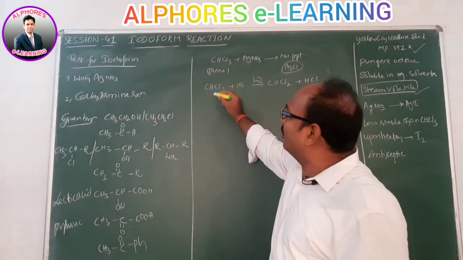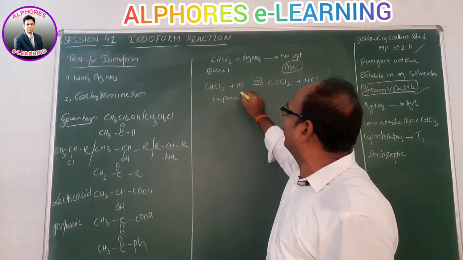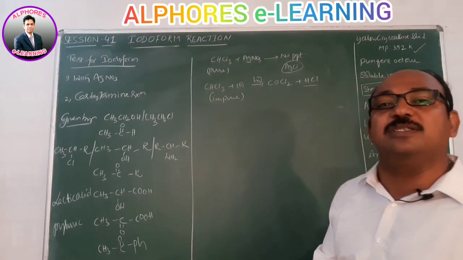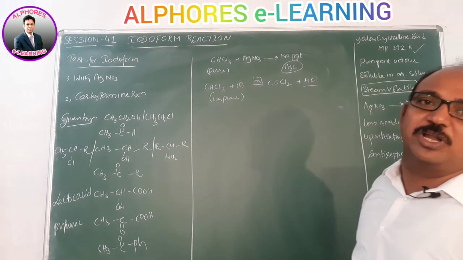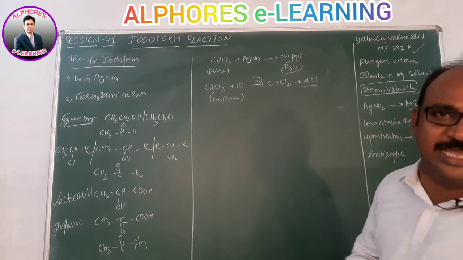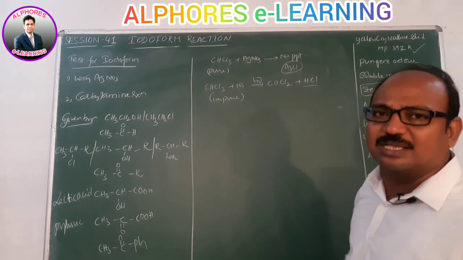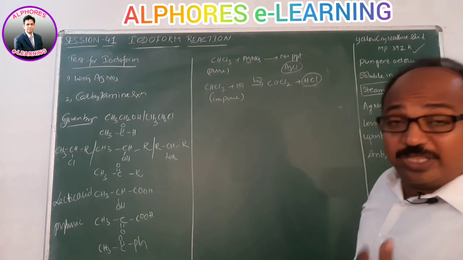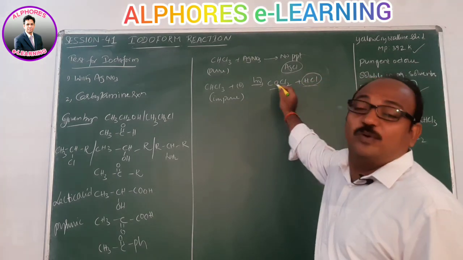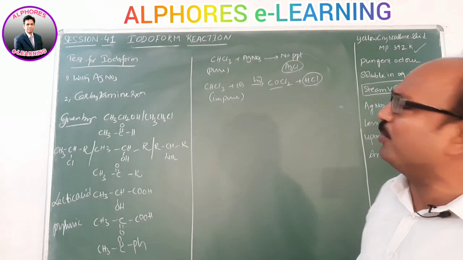So impure chloroform, which has undergone oxidation in the presence of sunlight, can give a white precipitate of AgCl with AgNO3. That is because of the presence of HCl, not because of COCl2 and not because of CHCl3. Hope you got the point.